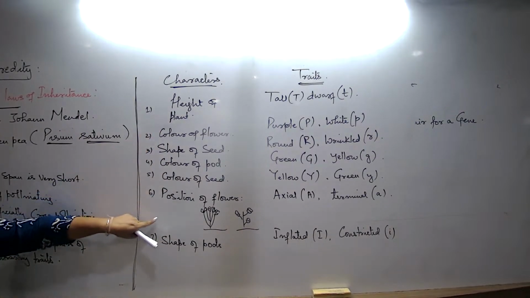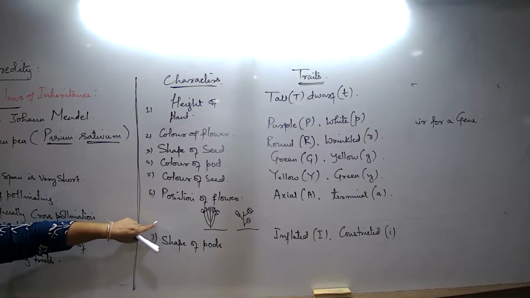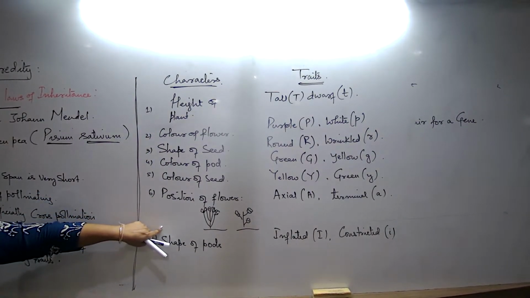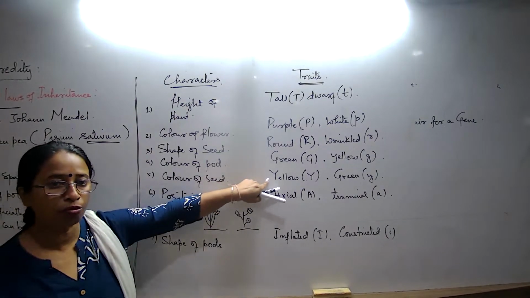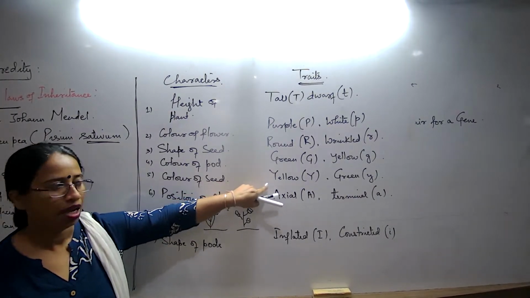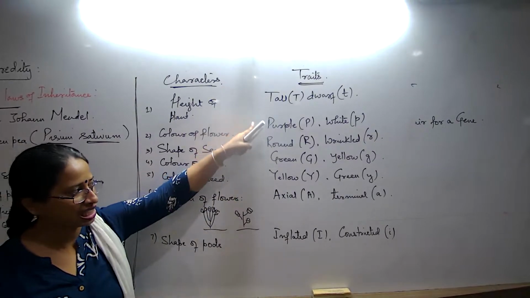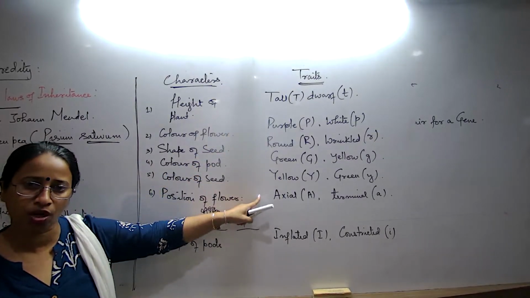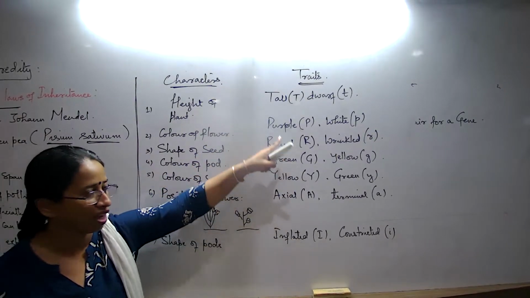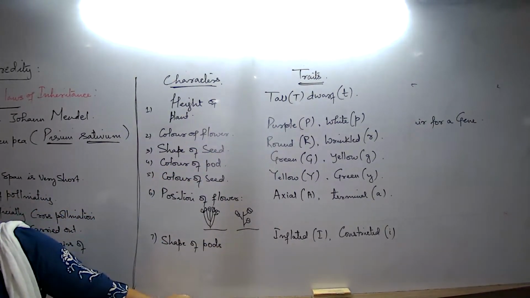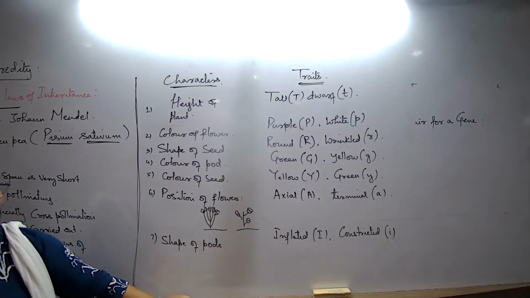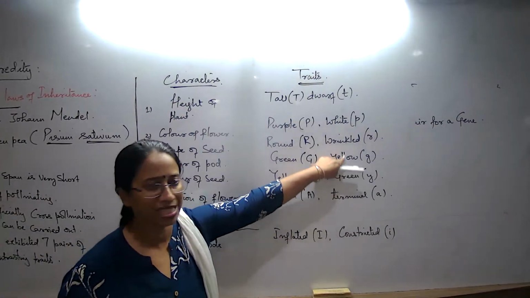So when we are talking about the characteristics, these are the 7 pairs of characteristics that you have to remember. Now character, forms of character are known as traits. Always remember, this set of traits that we write is always the dominant one. Check, all we are writing are capital letters. The other side we are writing all small letters, lowercase alphabets, meaning these are all recessive.